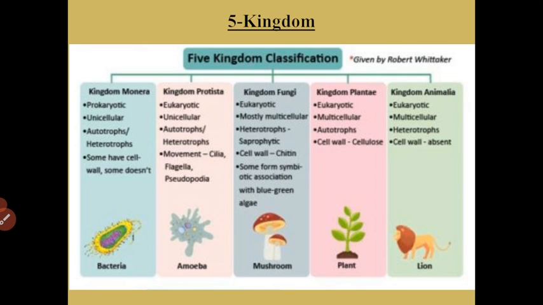In the popular 5 kingdom scheme proposed by Robert Whittaker in 1969, we can see over here the 5 kingdom classification. I hope the letters are clear to you. Now we'll see their features one by one.